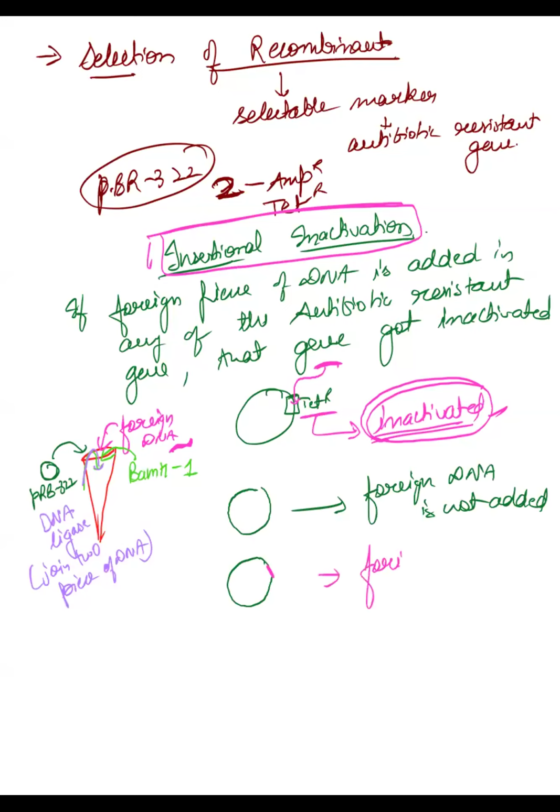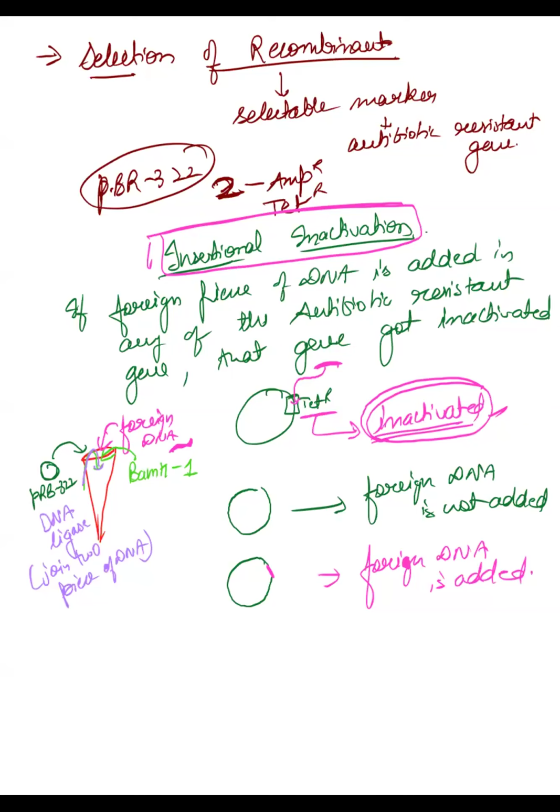Foreign DNA is added. There could be two possibilities, right? Have you understood that there could be two possibilities? It could be possible that the foreign piece of DNA is not added to the vector, and there could be a possibility that the foreign piece of DNA is added to the vector.